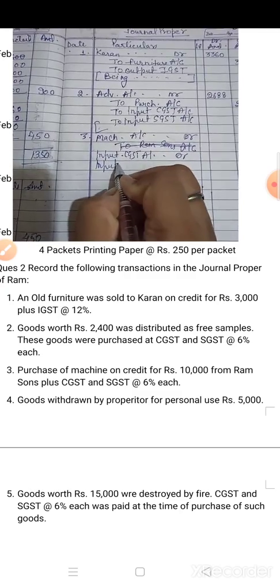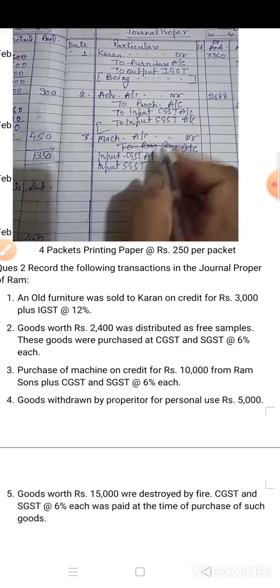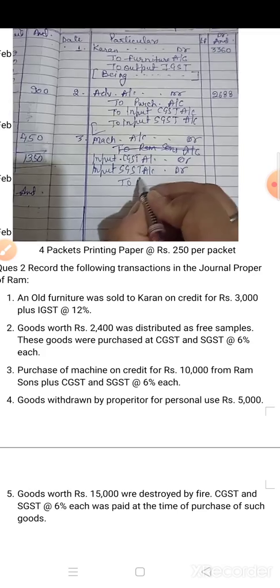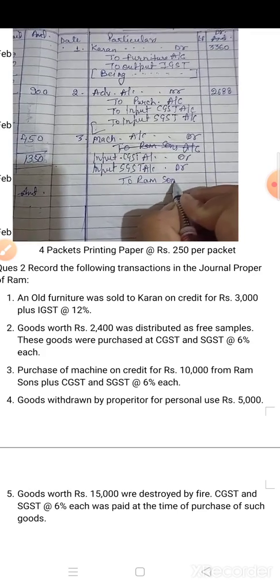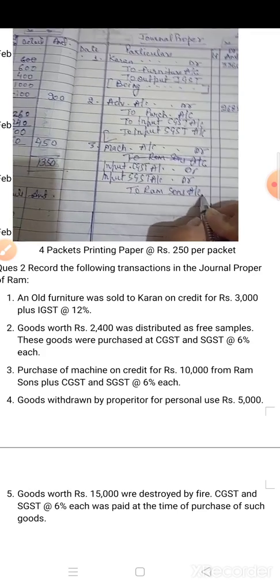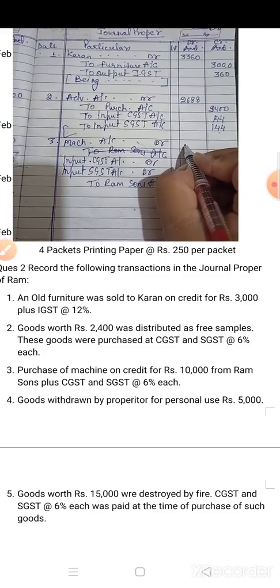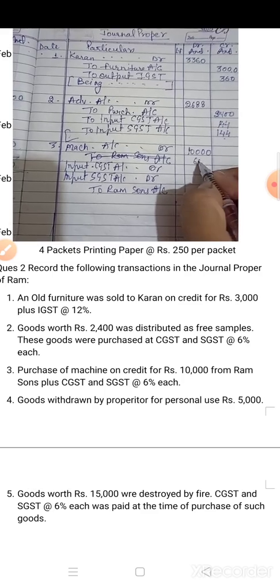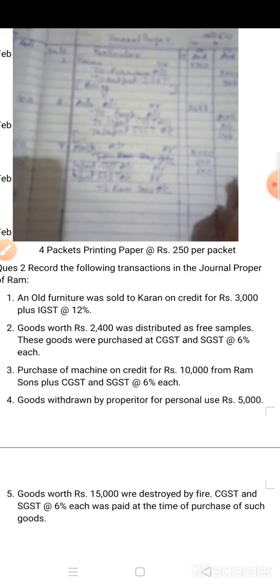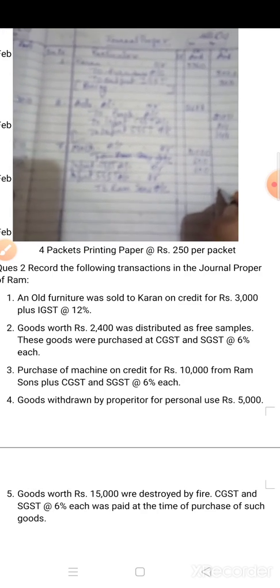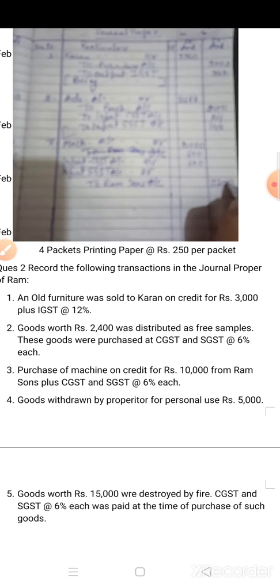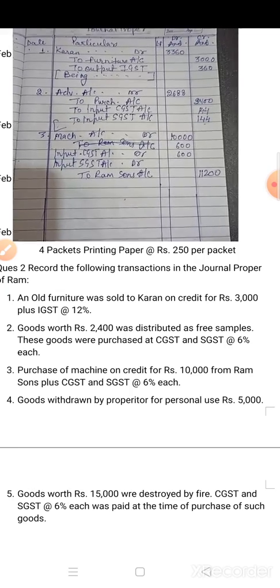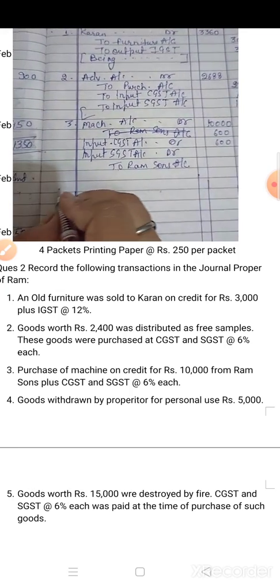input SGST account debit to Ram Sons account. Now amount, what is the cost of machinery which you have purchased? 10,000. Now GST 6%, 600. 600. Now total amount 11,200. Okay. Now next is the fourth one.